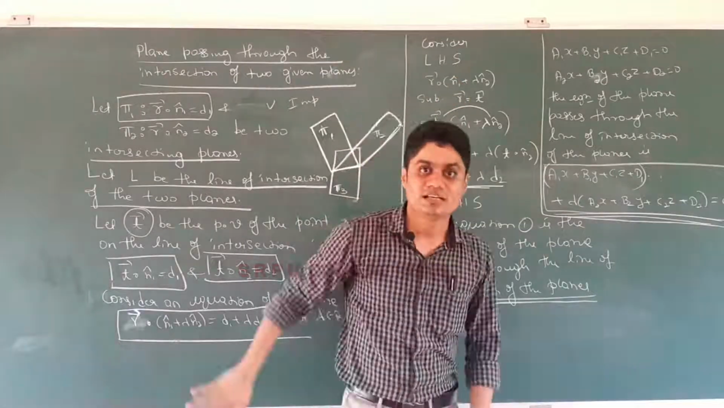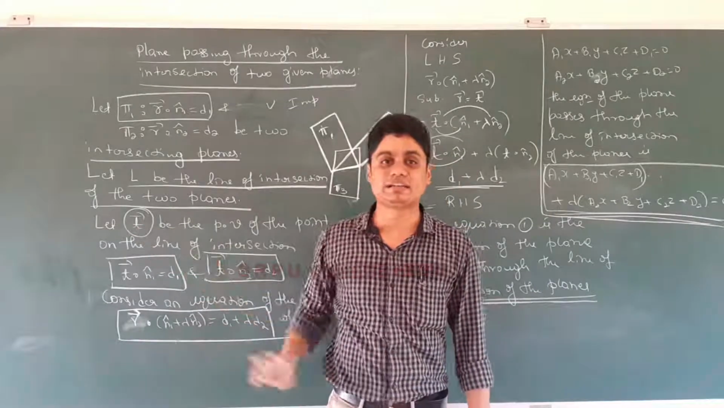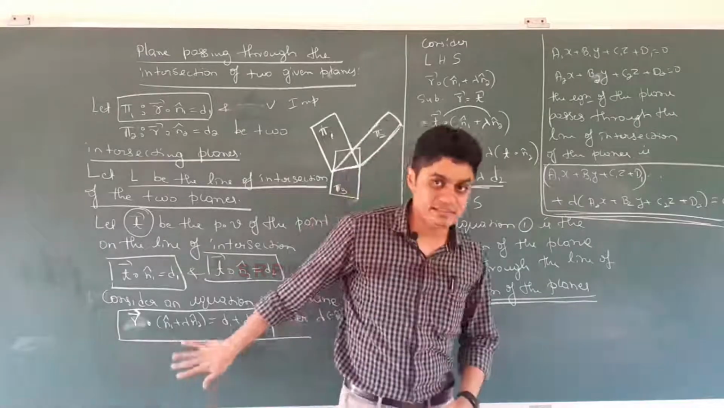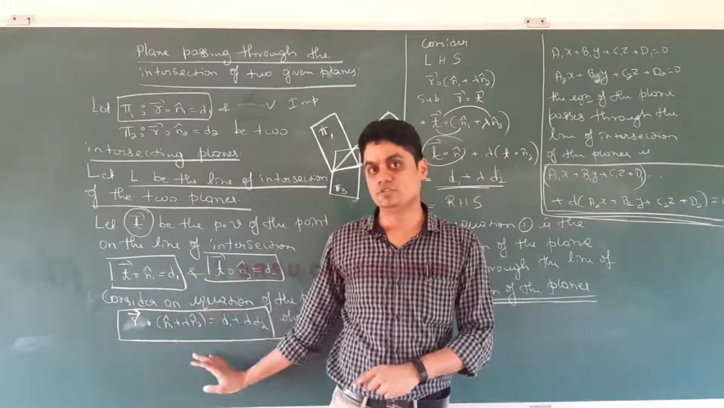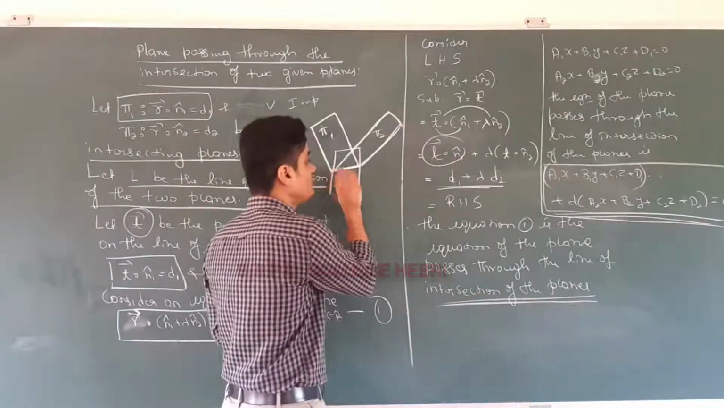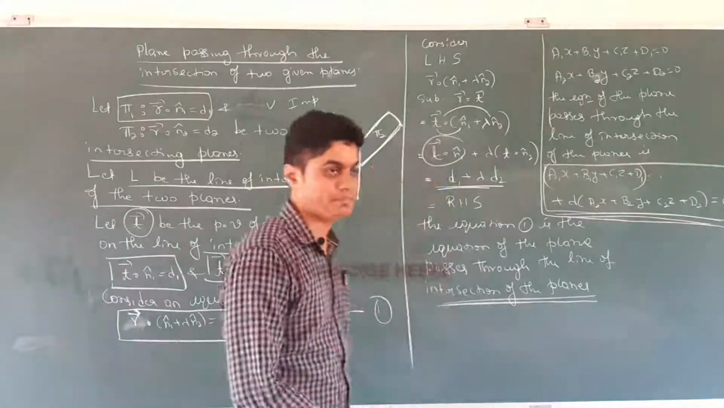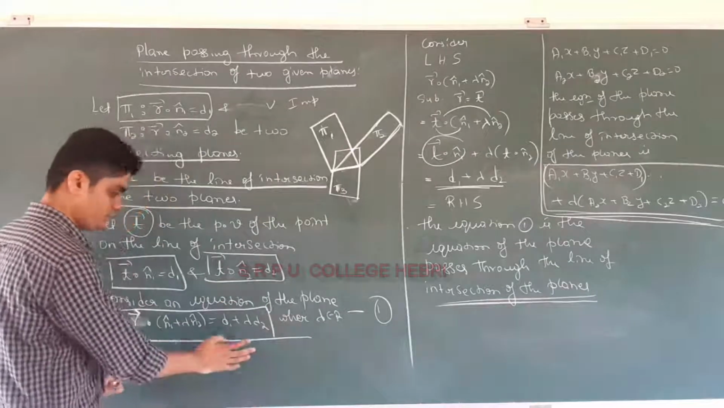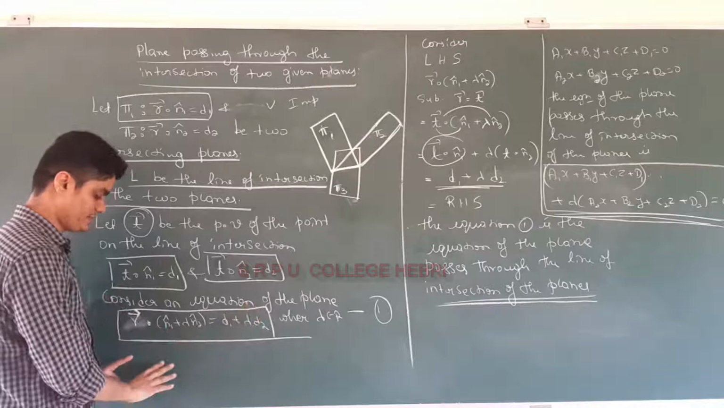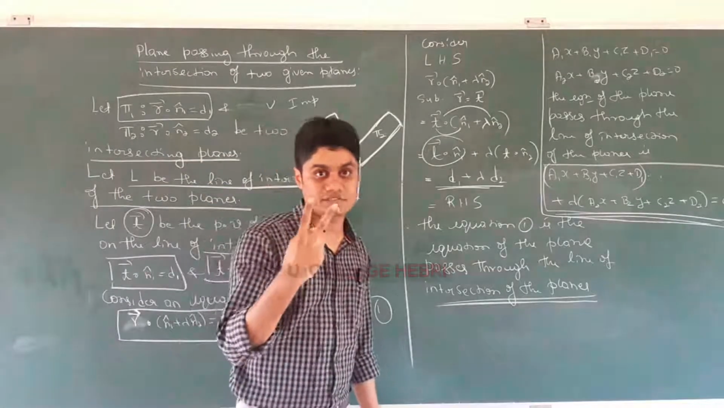So what it means is that the equation is satisfied by the position vector t, which is the position vector of the point on the line. So this is the equation of the plane which passes through the line of intersection of the two planes. Whenever you want to find the equation of a plane passing through the line of intersection of two planes, use this concept. This is the vector form, but it is easy to write in Cartesian form also. Remember this equation.